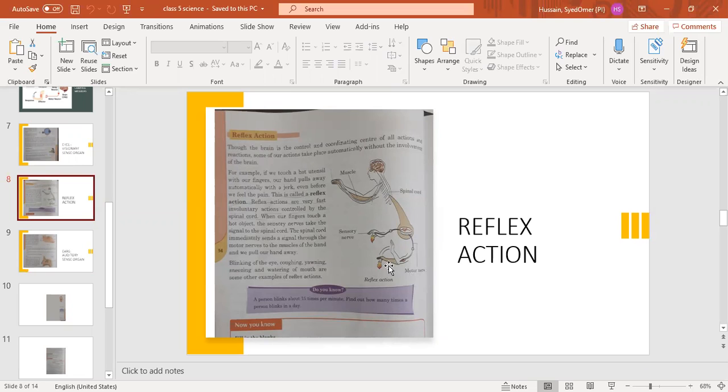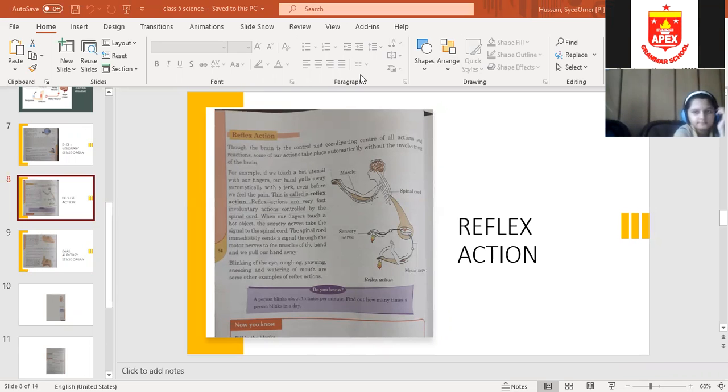So when our fingers touch a hot object, which nerves take the signals? The sensory nerves take the signals to the spinal cord, and then the spinal cord immediately sends a signal through the motor nerves to the muscles of the hand, and we pull our hand away.